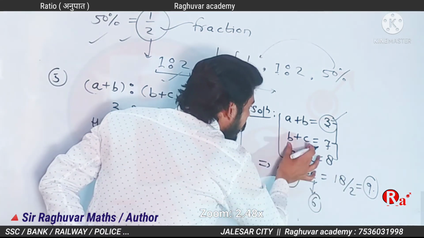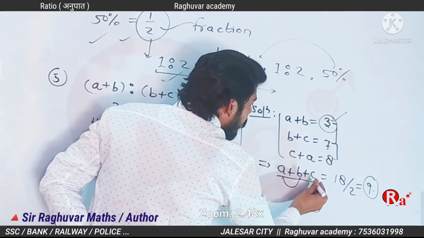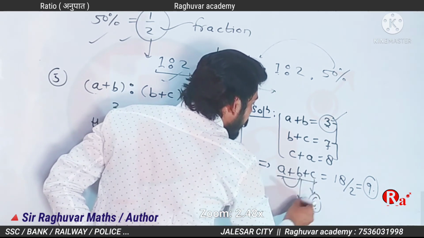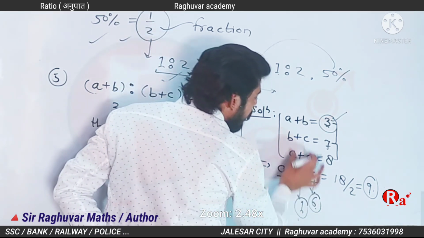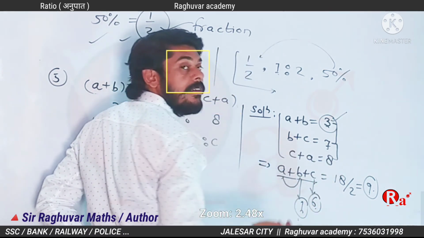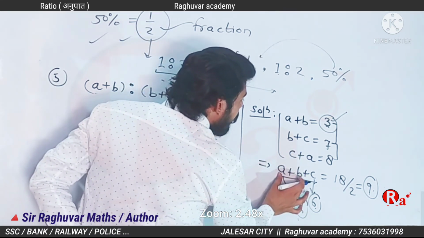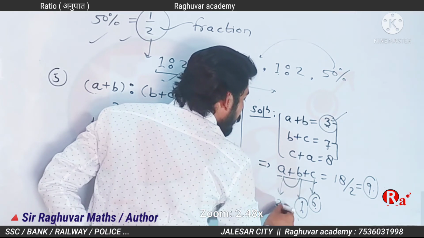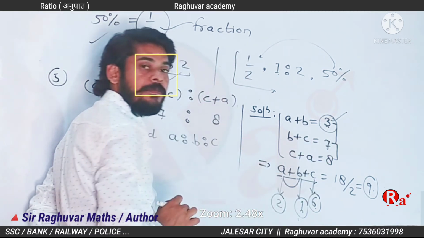B plus C is 7 and C is already 6, so B is 1. Then A plus B is 3 and B is 1, so A is 2 because 2 plus 1 is 3.